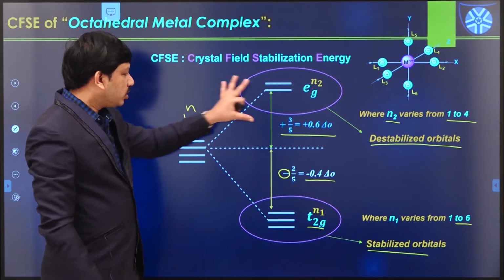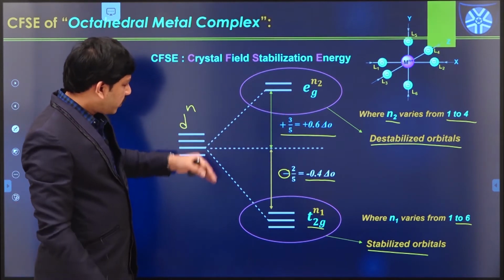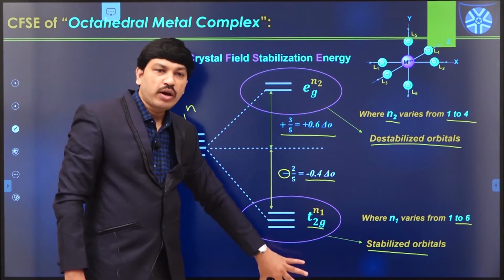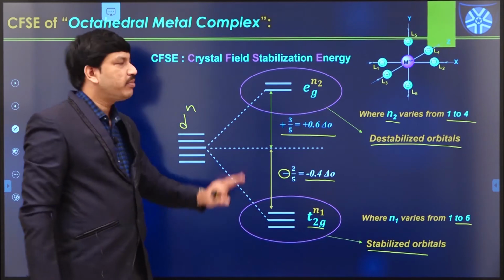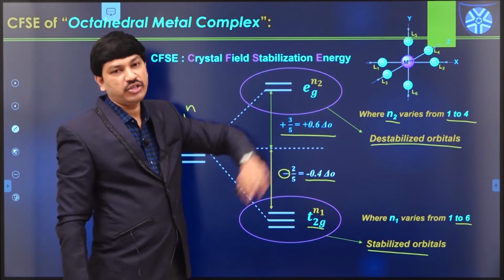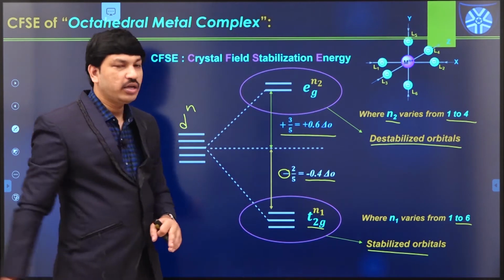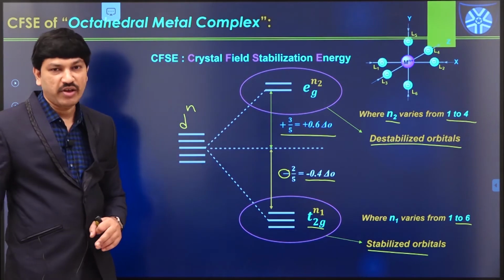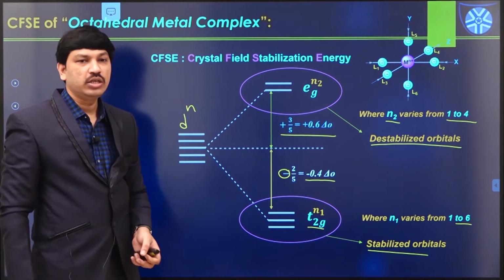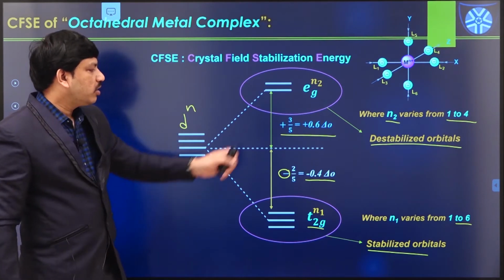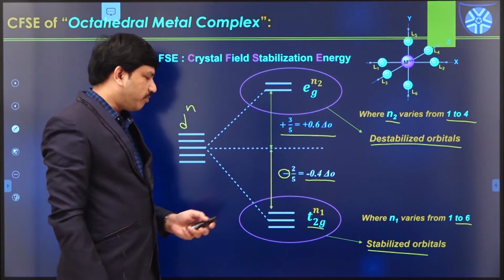So after the splitting pattern, what is the overall stability? That is decided by the crystal field stabilization energy value. Then how to calculate this crystal field stabilization energy value, particularly in the case of octahedral complexes?